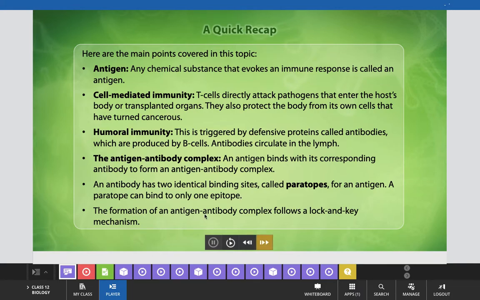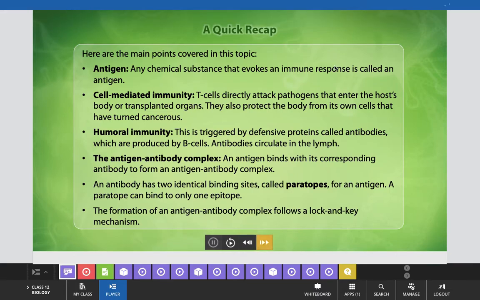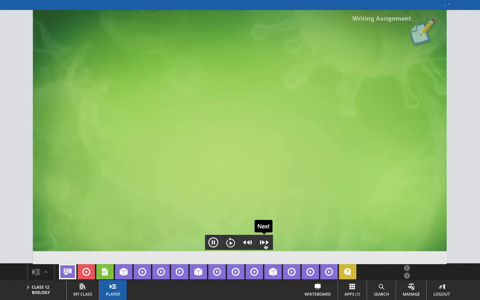The formation of an antigen antibody complex follows a lock and key mechanism, and these two types of immunities, cell mediated immunity and humoral immunity, come under the category of acquired immunity.